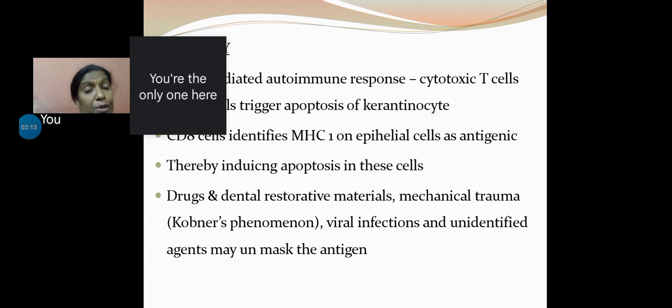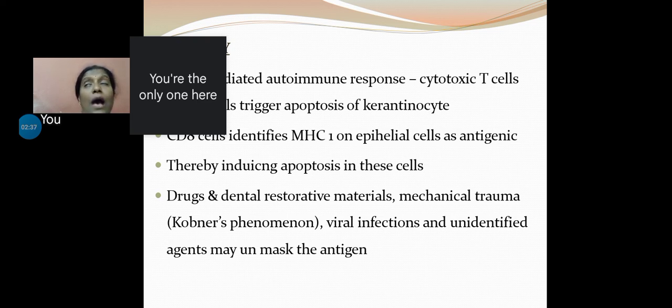Not just keratinocytes, the basal keratinocytes. And as a response to this antigen, the antibodies that are present are the T cells. What T cells? Cytotoxic T cells. So when we have an antigen and an antibody, the response that ensues is a T cell mediated immune response.